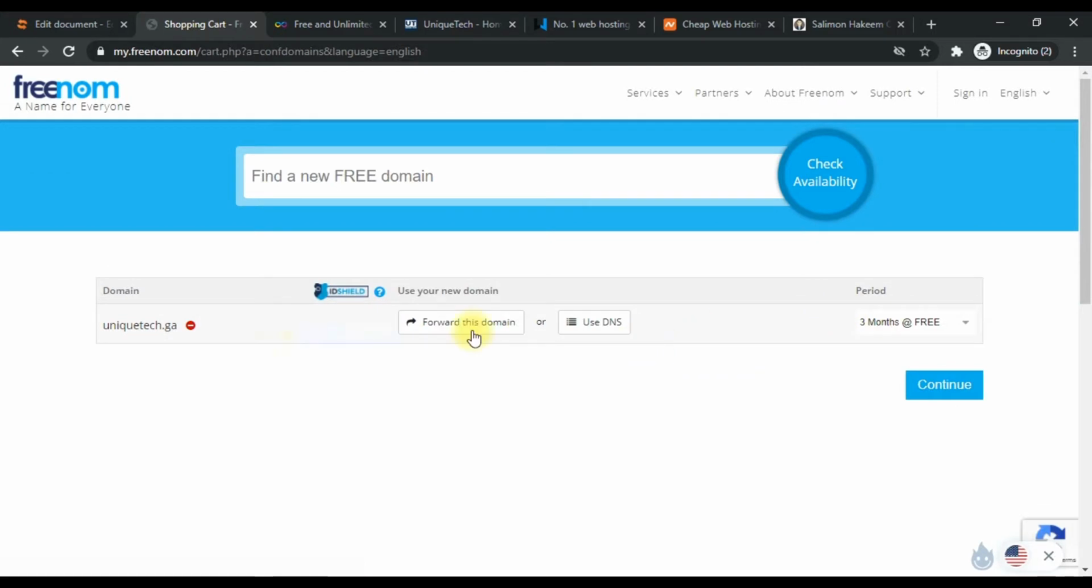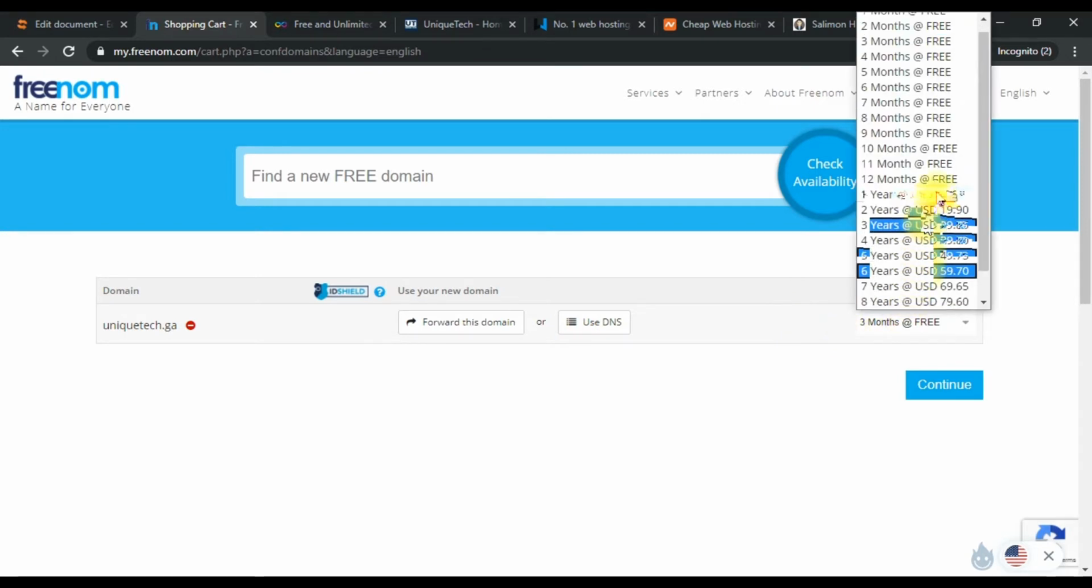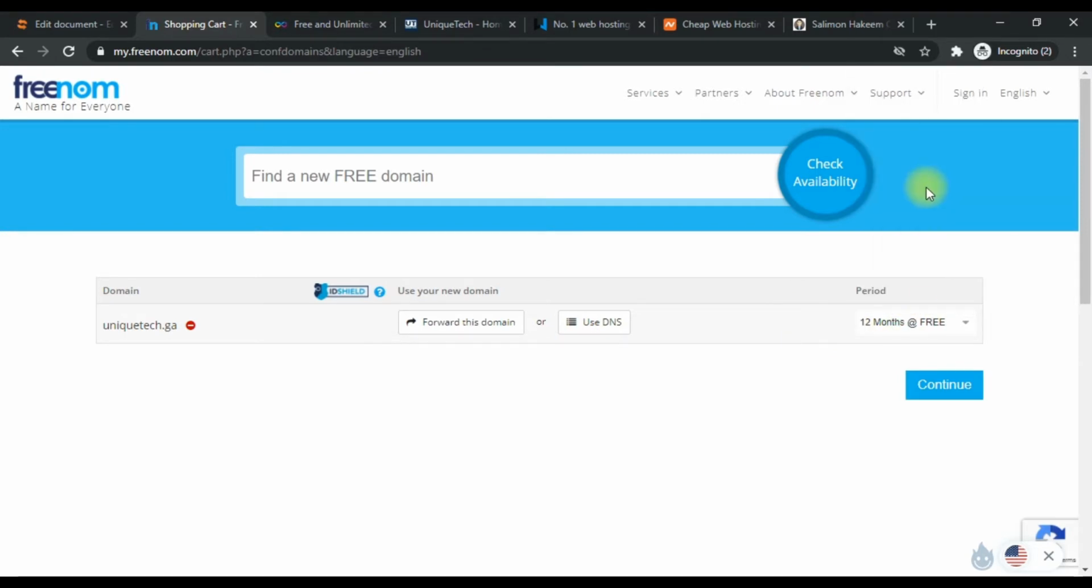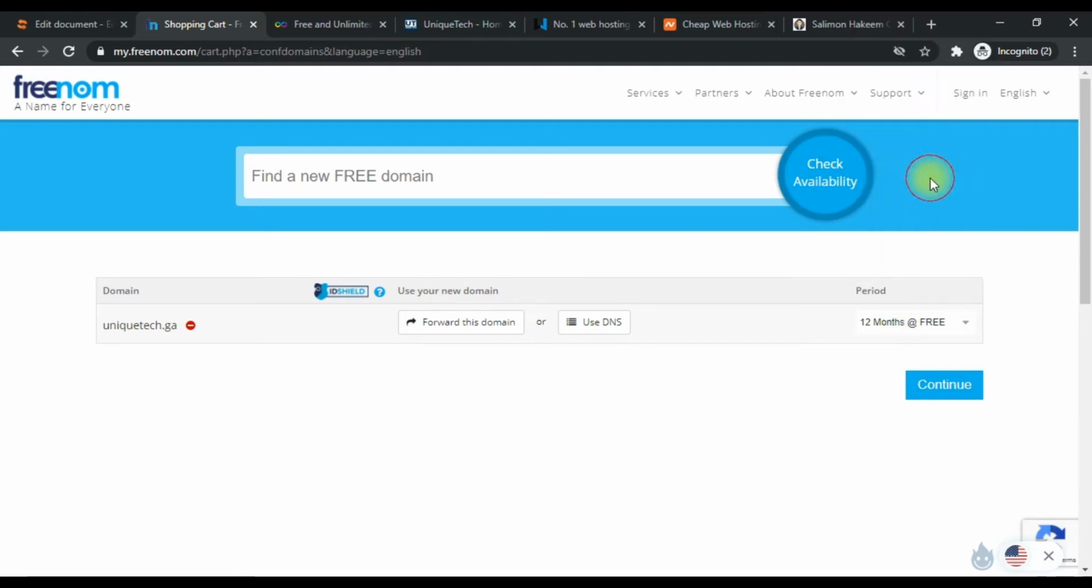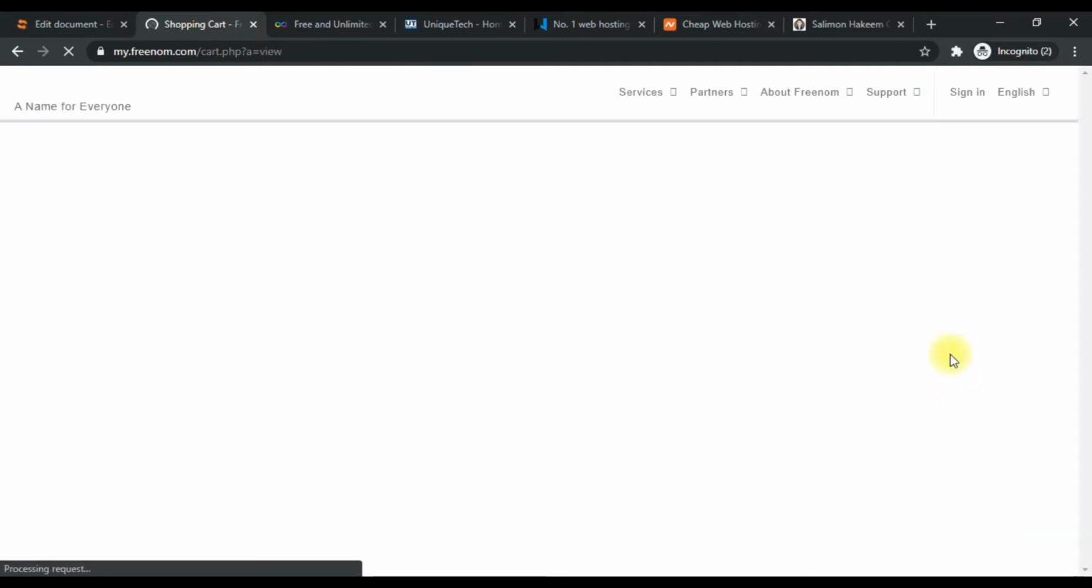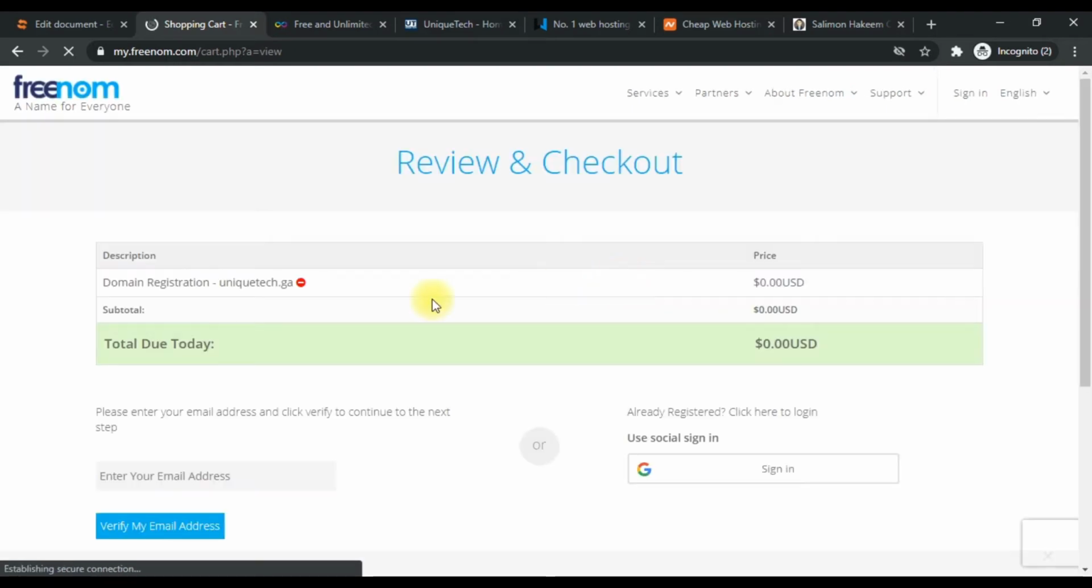Okay, so you can do a bunch of settings. You can use your own DNS, which we'll be doing later because we will be hosting with another company. Now you can select the period. You see, we have up to 12 months for free, which means that once it's 12 months, you can come back again and renew it, or you can pay for extensions of the period. So we'll be moving on.